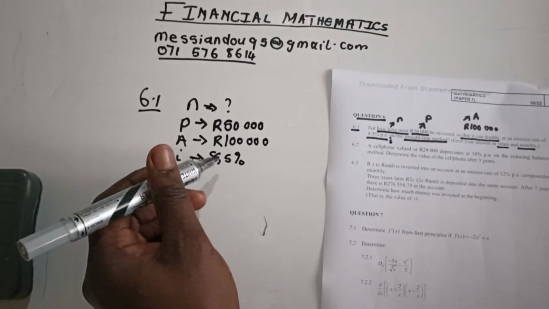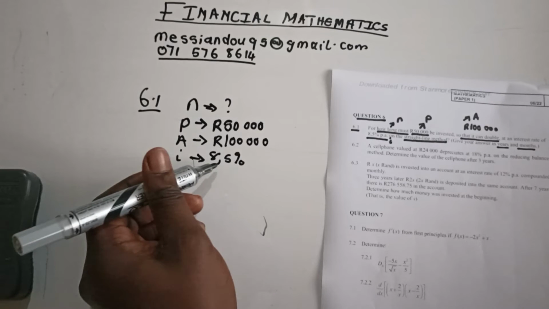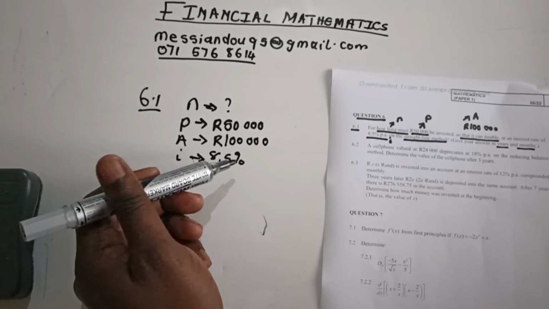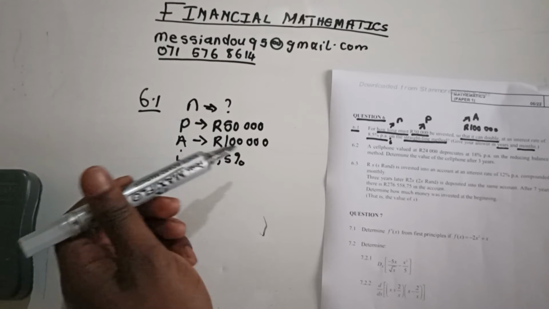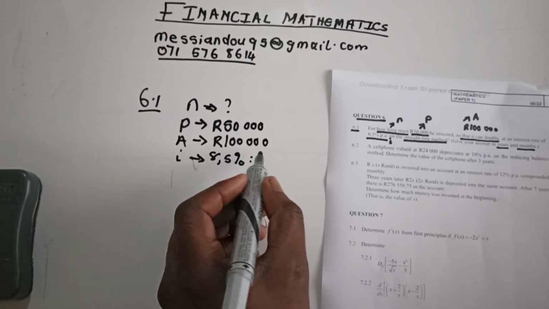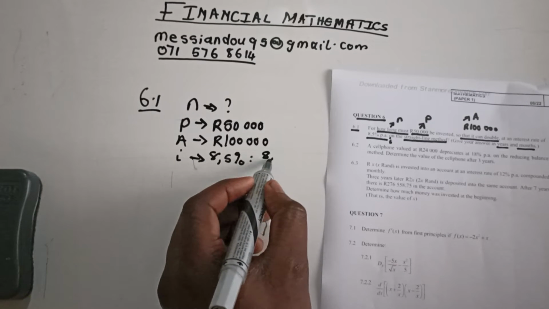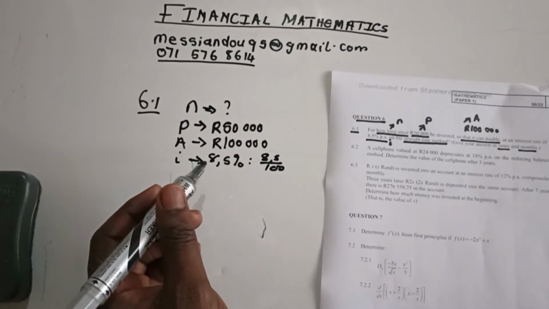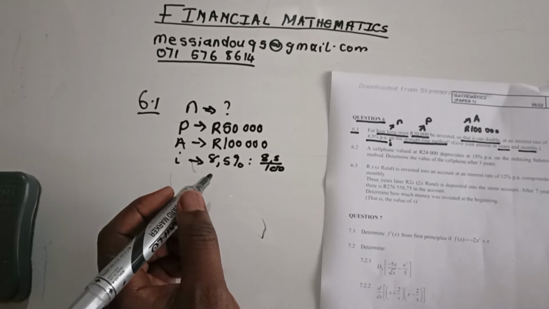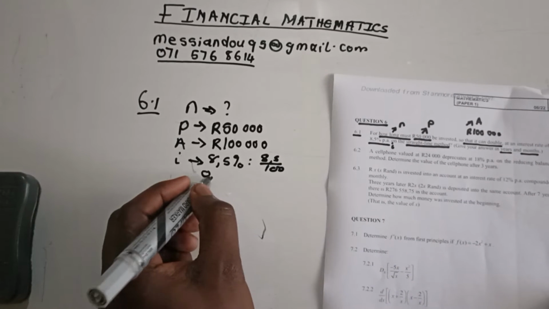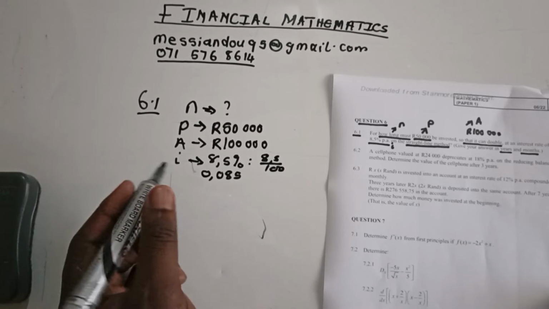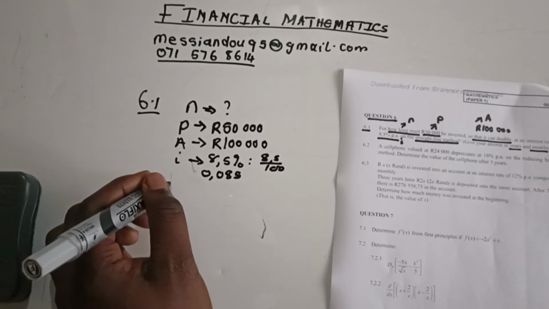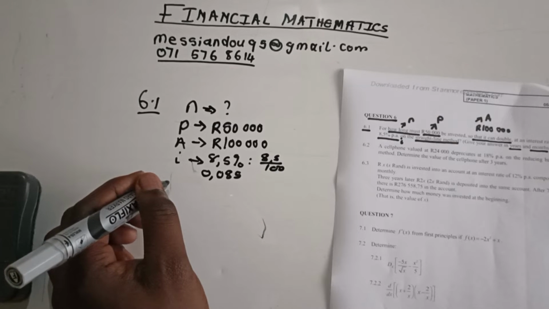Just because we are dealing with interest, remember it has to be divided by 100 here. They didn't say anything about it being compounded or monthly, quarterly, yearly, so you don't have to worry about that. What you must do is divide 8.5 by 100, because we're dealing with a percentage, which is going to give us 0.085.